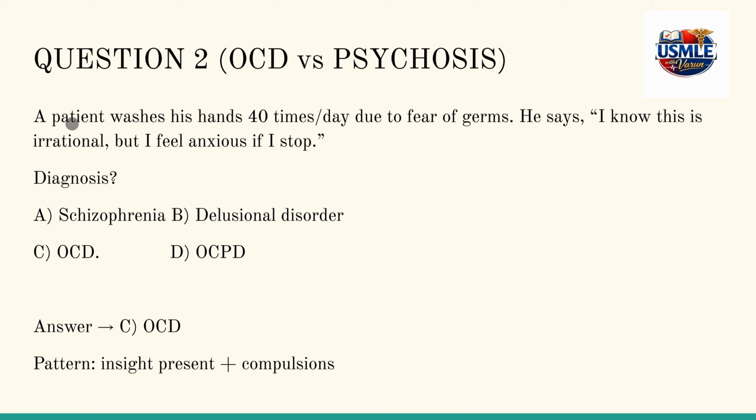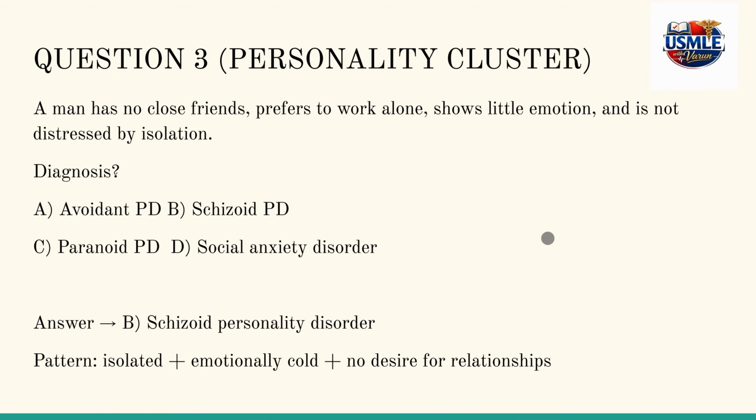Question two, a patient washes his hands 40 times a day due to fear of germs. He says, I know this is irrational, but I feel anxious if I stop doing this. He feels relief only after continuously doing it. So this can be diagnosed as OCD. In OCPD, the patient is egocentric. He doesn't accept that whatever he's doing is irrational. He believes that whatever he is doing is the right thing and continues to do that. Whereas in an OCD patient, there's insight present and there are also compulsions.